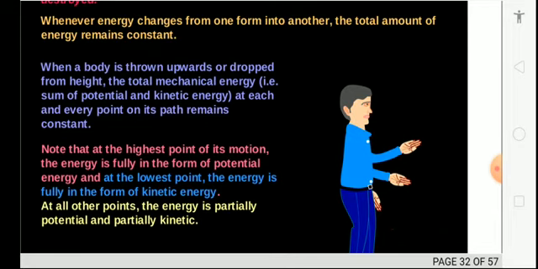Note that at the highest point, the energy is fully in the form of potential energy, and at the lowest point, the energy is fully in the form of kinetic energy. At all the other points, the energy is partly potential and partly kinetic.